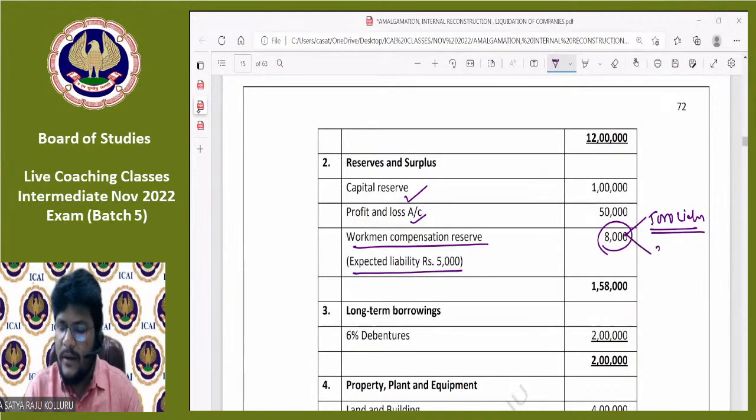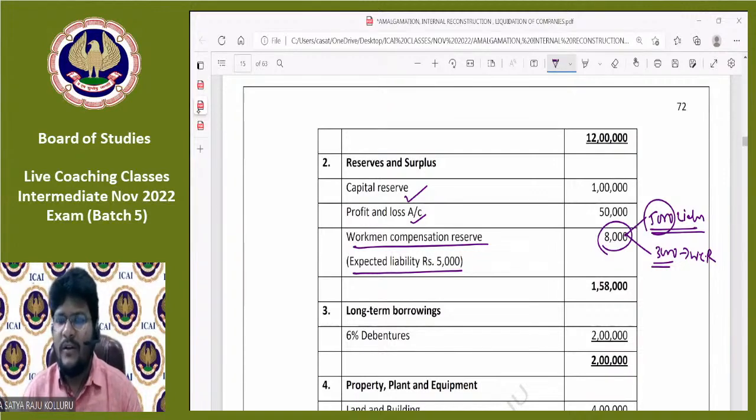What about the remaining 3,000, sir? The remaining 3,000 you can consider as a workman compensation reserve. That means indirectly they are telling that the workman compensation reserve is only 3,000. This 5,000 is a liability. Sir, when this will occur, I will tell you.